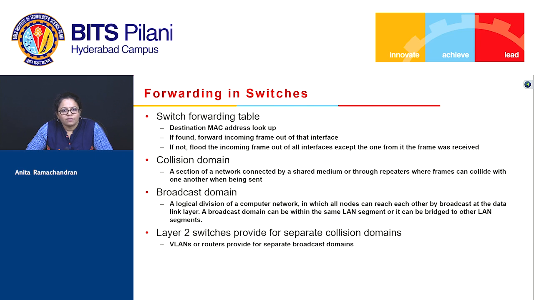So in case we have to implement different broadcast domains and different collision domains in a network, we have to use routers with switches. Or if we have to use only layer 2 devices, then we need the support of VLANs or virtual LANs to help us with separate broadcast domains.